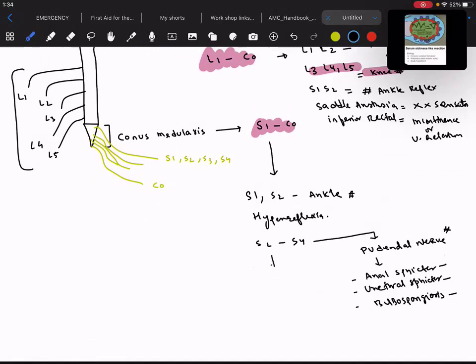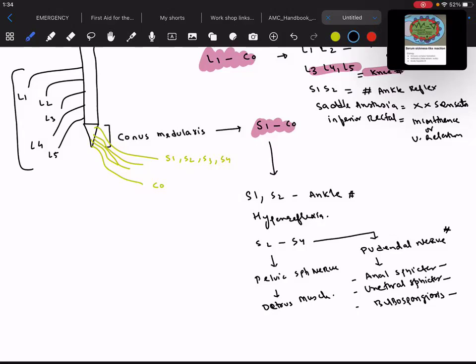Now, S2 to S4 is also giving rise to the pelvic splanchnic nerve. When this pelvic splanchnic nerve is involved, it is supplying the detrusor muscle. Therefore, the function of the bladder is also hampered.